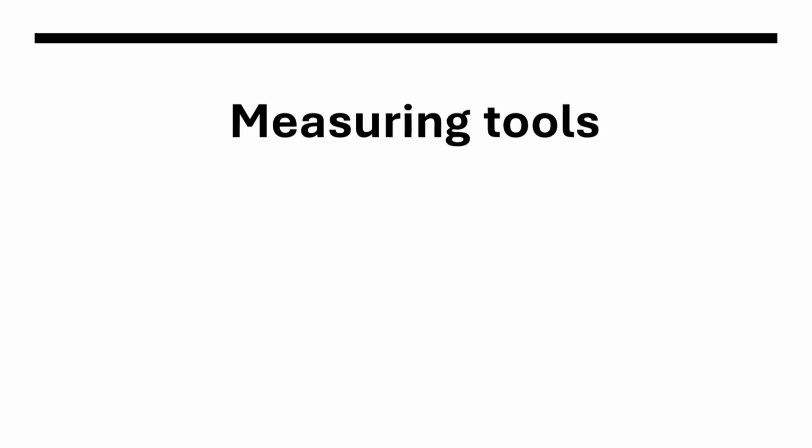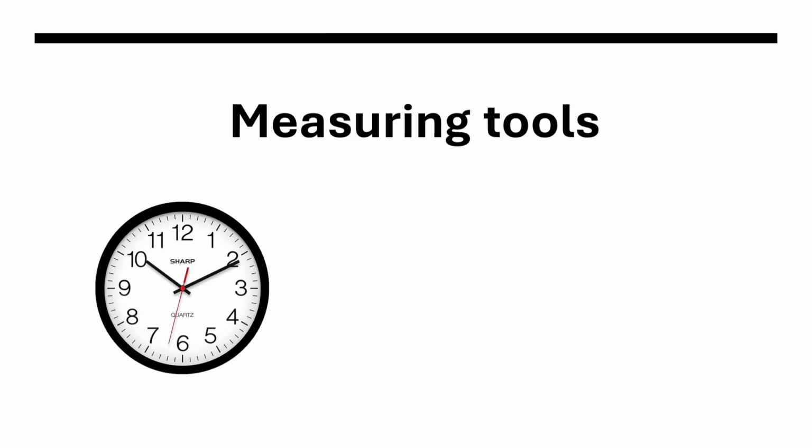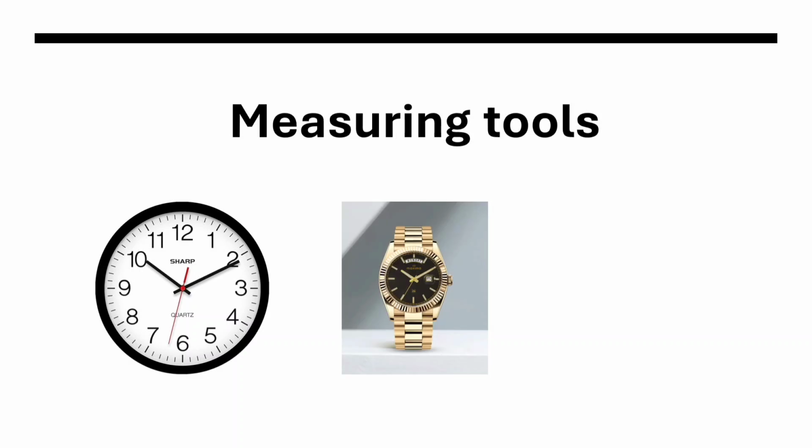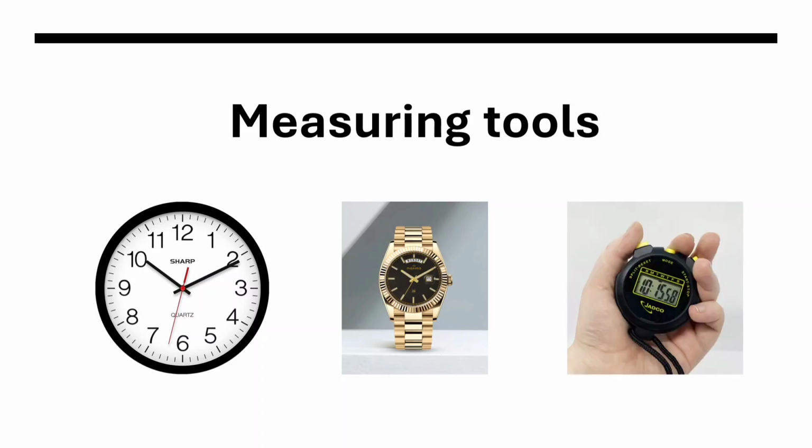We measure time using different devices. A clock shows hours, minutes, and seconds. A watch is a small clock we wear on our wrist. A stopwatch is used to measure short time intervals in sports and experiments.